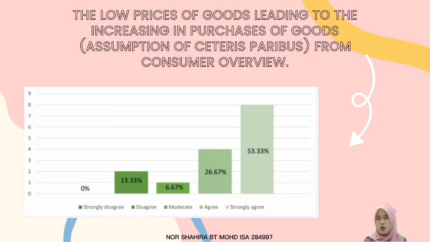For point 4, low prices of goods leading to an increase in purchases of goods. Most of them chose strongly agree, 53.32%, and agree, 26.67%. It means that the lower the price of goods, the more goods are purchased. It coincides with the assumption of ceteris paribus too.